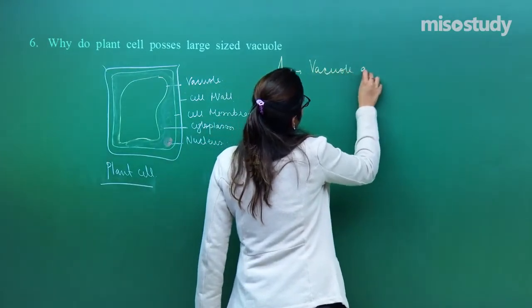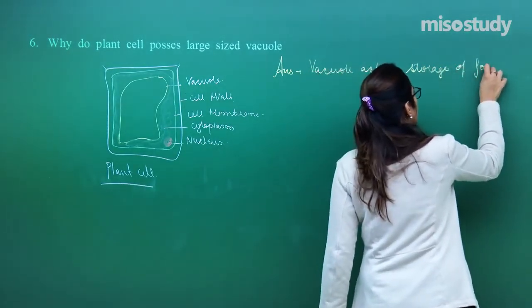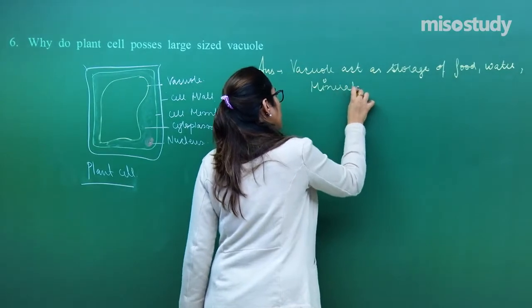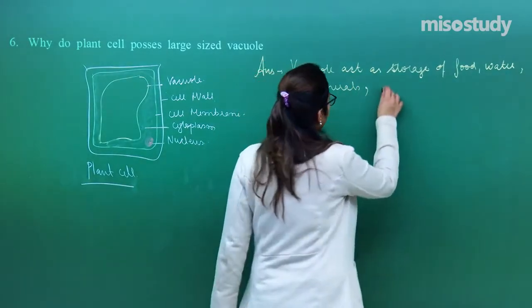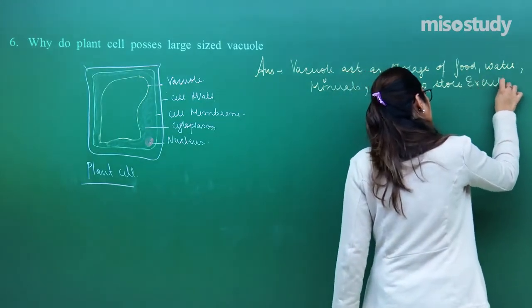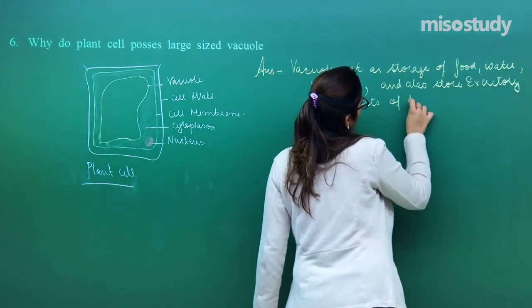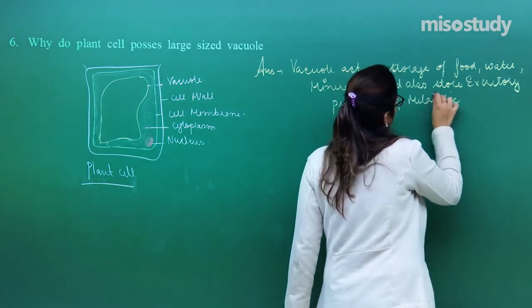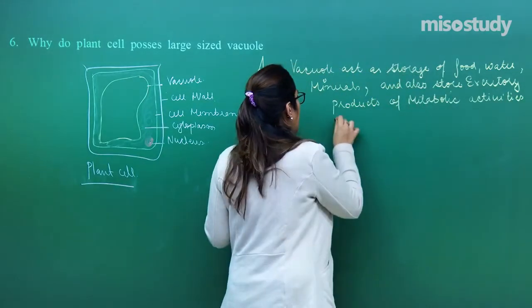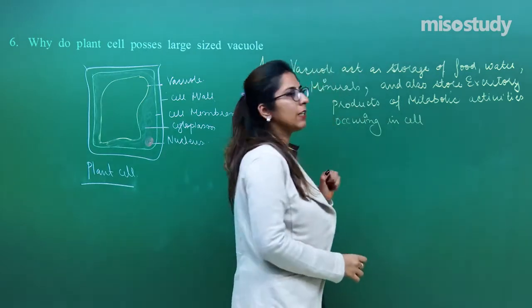Vacuole acts as storage of food, water, minerals, and also stores excretory products of metabolic activities occurring in the cell.